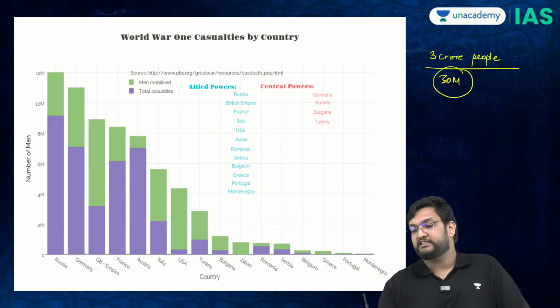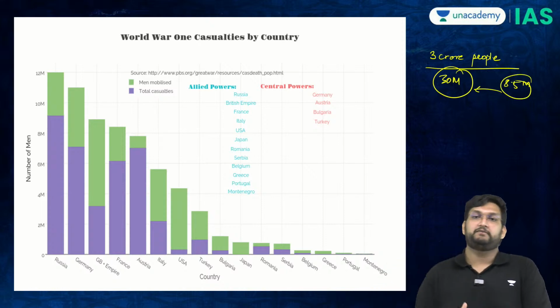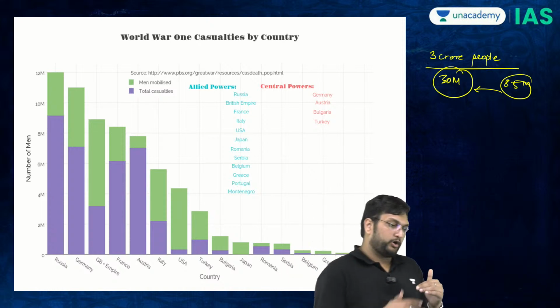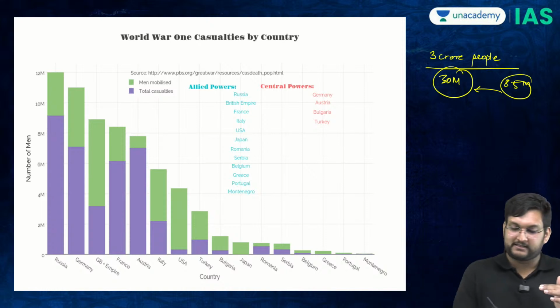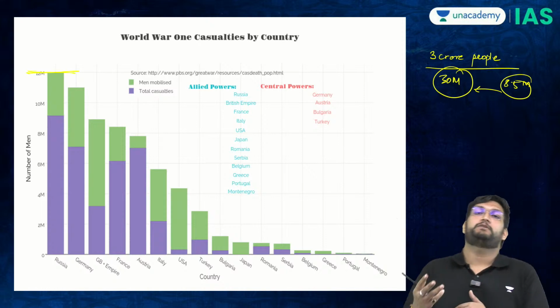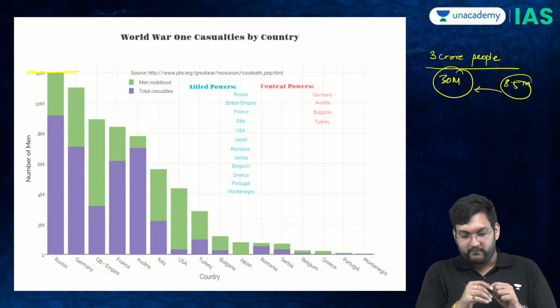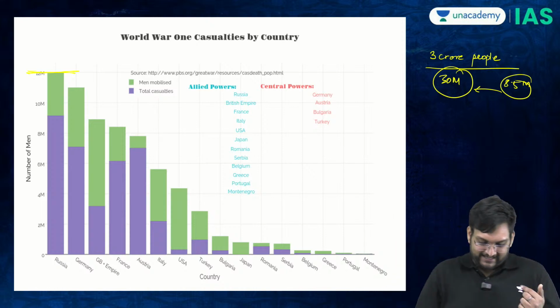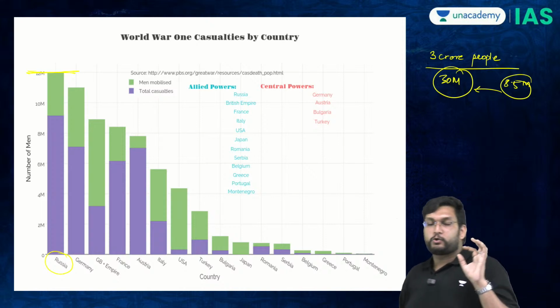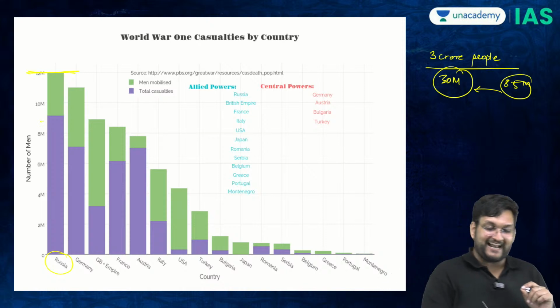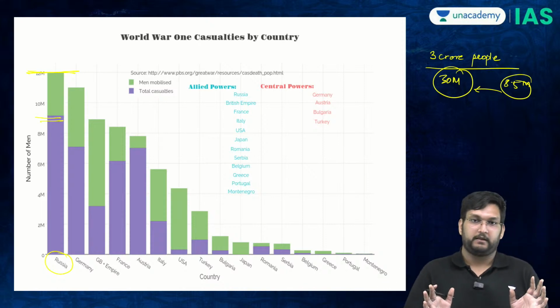The official number is 8.5 million, but historians believe 30 million, 3 crore people died. And what you see here is total men mobilized and how many casualties there were. Green is how many people were mobilized, the whole bar, and within that, how many people died. Imagine that in Russia, 12 million, meaning 1.2 crore people were mobilized, out of which 90 lakh were dead or